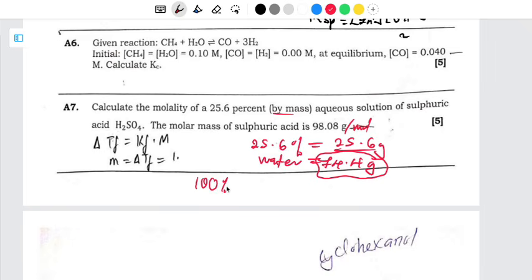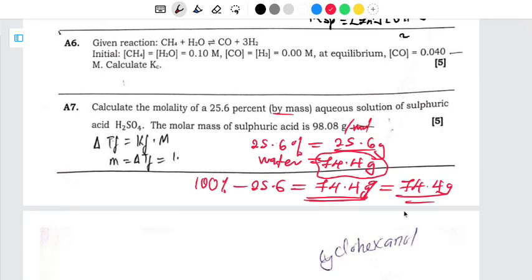So if we say 100% minus 25.6, what are we going to have? We're going to have 74.4 grams. Meaning this is the percentage by mass, which is going to be equal to 74.4 grams of mass of water. So this one here is for sulfuric acid and the remaining is water. And how are we calculating that one? You subtract 25.6 from 100%, and we're having 74.4%, which is going to be equal to 74.4 grams of water.